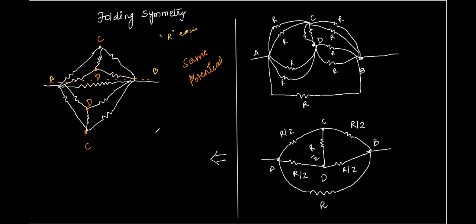But it is immaterial. Why? Because by Wheatstone bridge, we can say that R by 2 is to R by 2 is equal to R by 2 is to R by 2. So their ratios are equal, correct, Atul? Yes, sir. Therefore, the central branch, the CD branch, will become insignificant. Correct? Yes, sir.